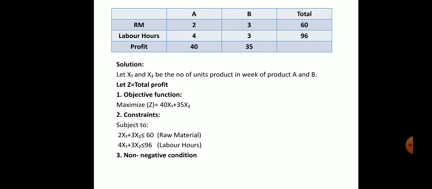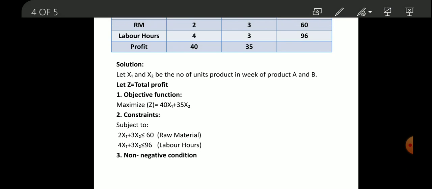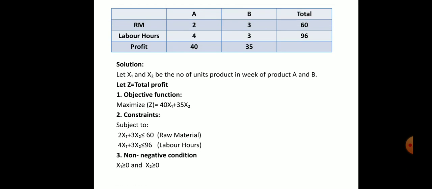The third step is the non-negative condition. Before this, in the formulation of the objective function and constraints, we took the information given in the problem. But in the non-negative condition, the answer, the value of x we are going to find, is always greater than or equal to 0. x1 is product A, so the product A should be greater than or equal to 0.